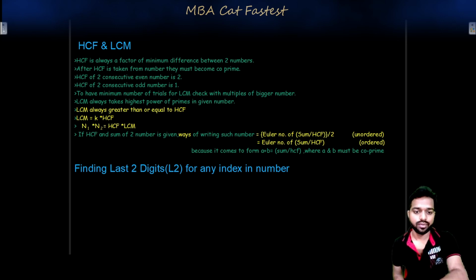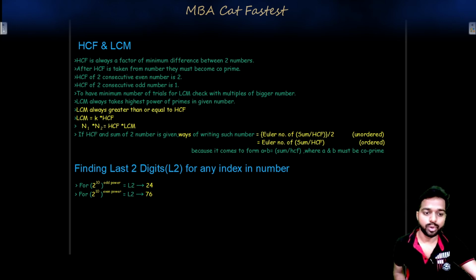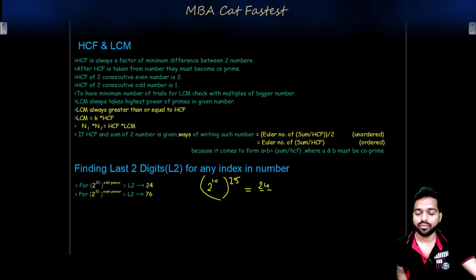Finding the last two digits, L2, for any index in a number. Now you might not get a direct question from this, but this will help you in eliminating the options available in the questions. If the number is of the form 2 to the power 10 or an odd power, what does this mean? Let's say there is 2 to the power 10 and you can write the number as 25. This is basically an odd power, so you can blindly write its last two digits: 24, 25, 37, 41. Anything, if it is an odd power, you can blindly write 24.